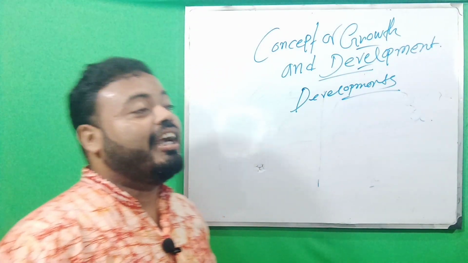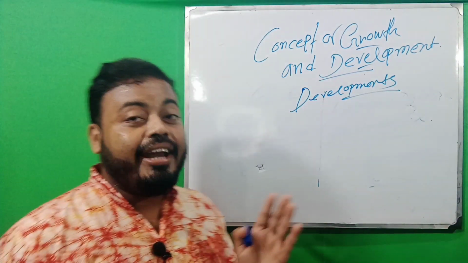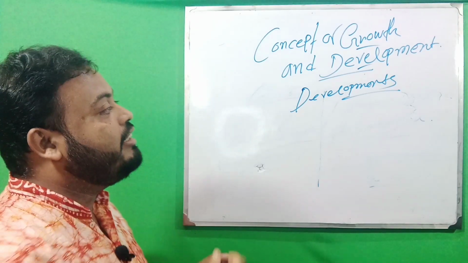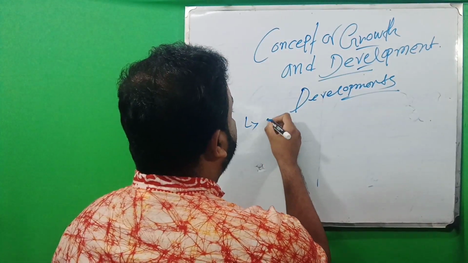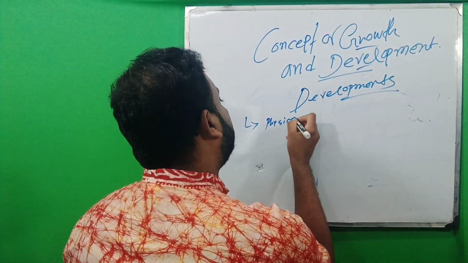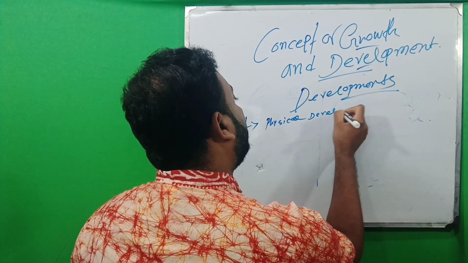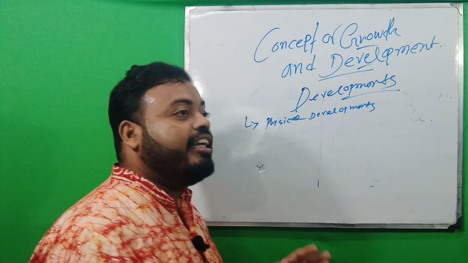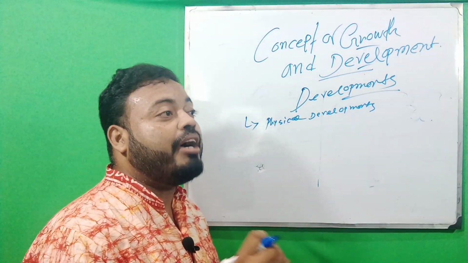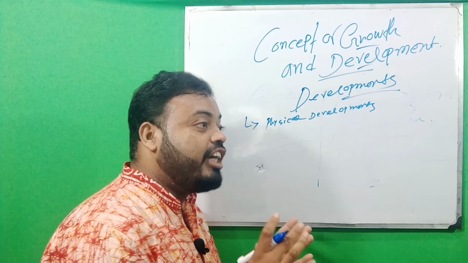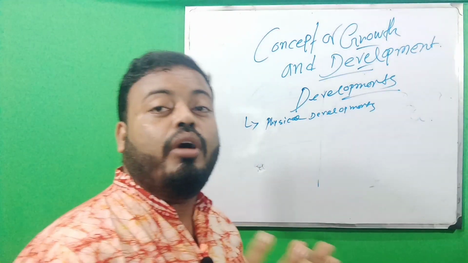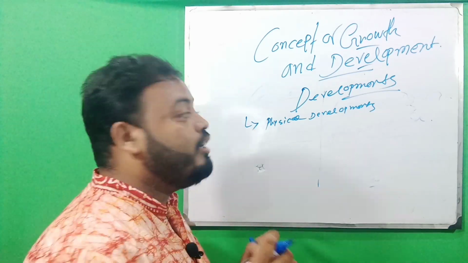So development occurs when a child is growing in our day-to-day life, and he must be aware of physical development. We know this word in our day-to-day life: physically this child is so much strong, physically this child is not strong.